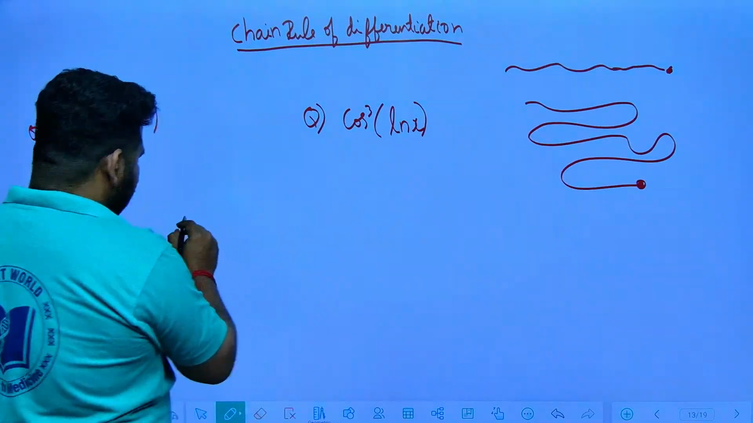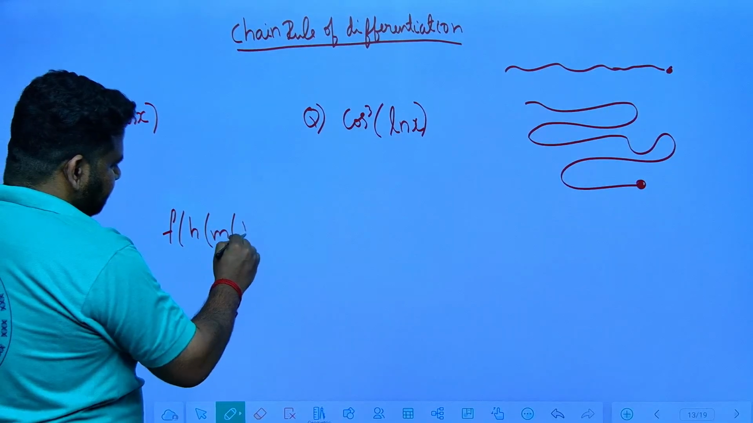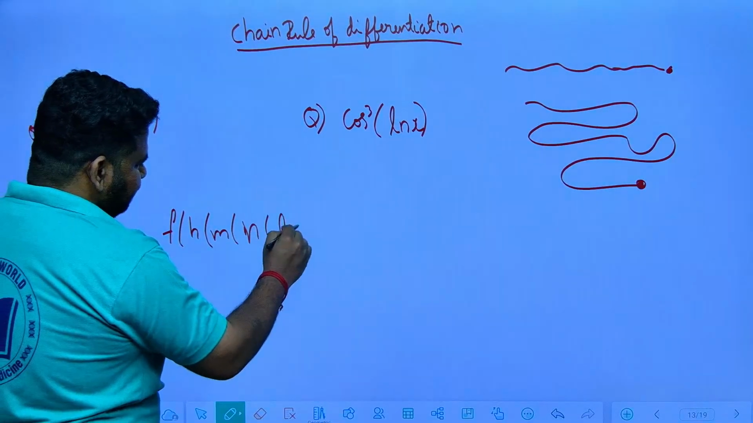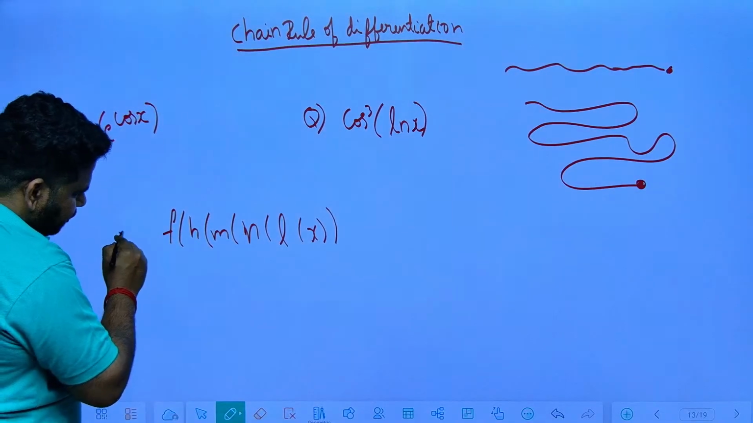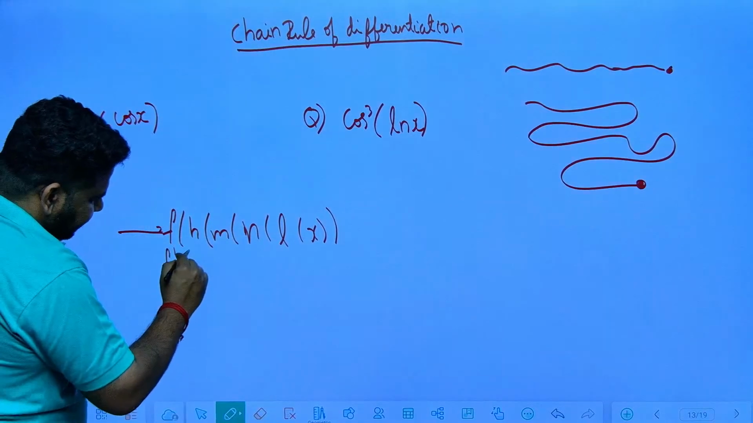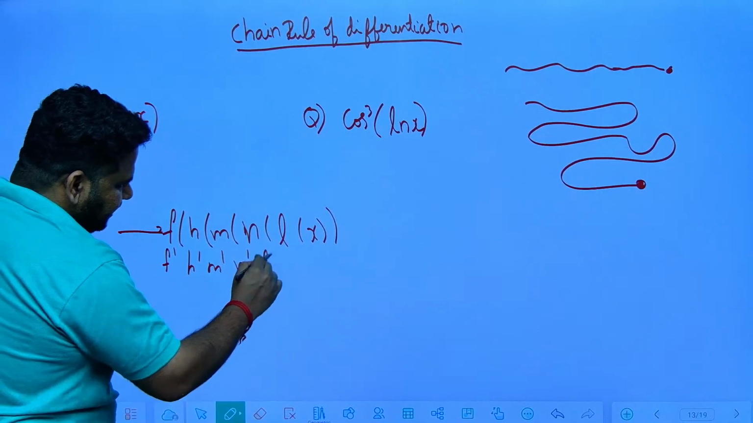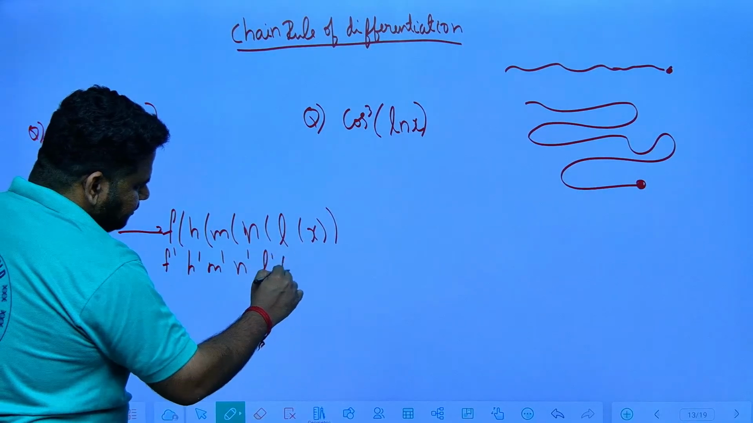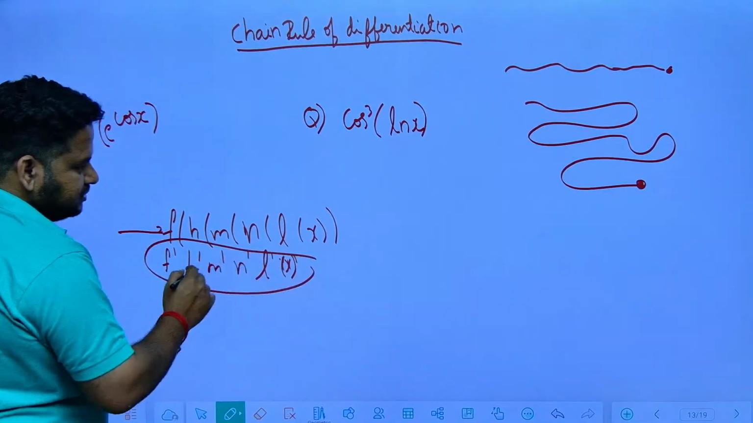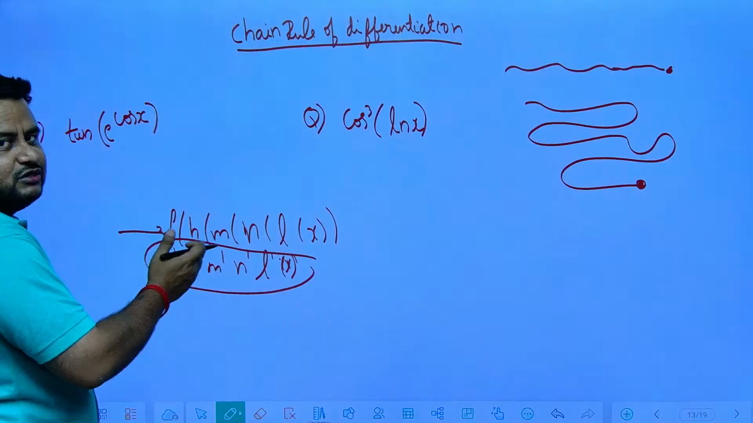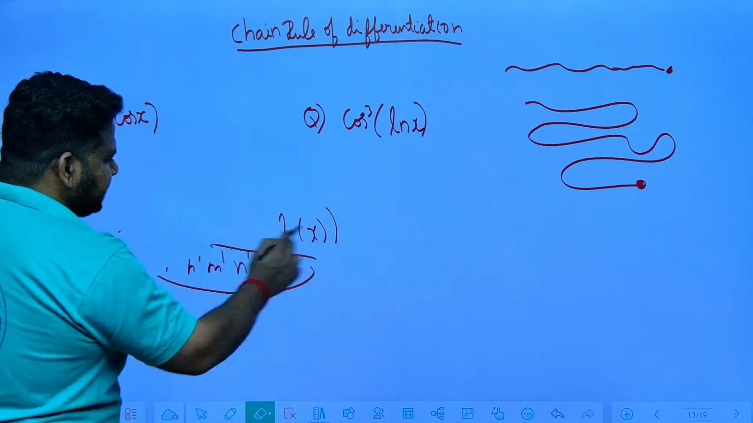First, see, you will be having f of h of m of n of l of x. You have to differentiate from outside, so you find f dash, then h dash, then m dash, then n dash, then l dash, then the derivative of x, which is 1. So from outside to inside you have to differentiate till the last term. This is called chain rule of differentiation.